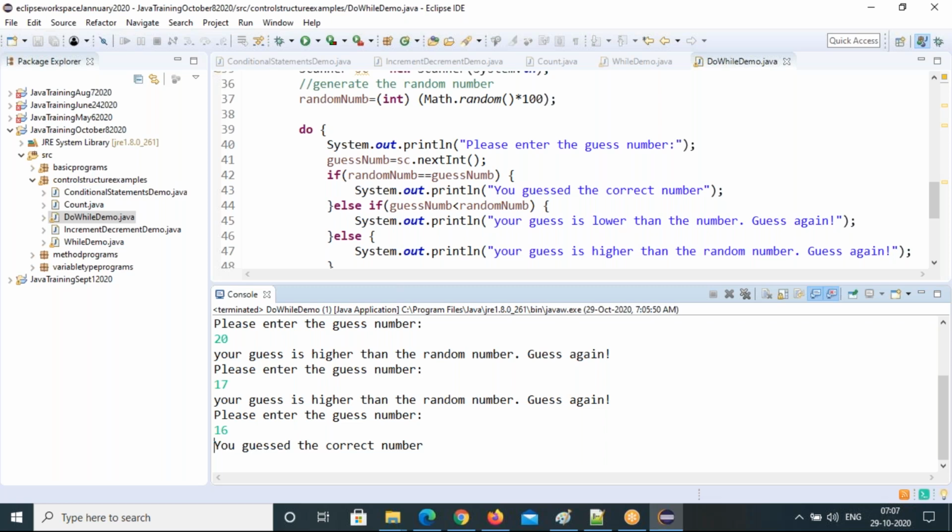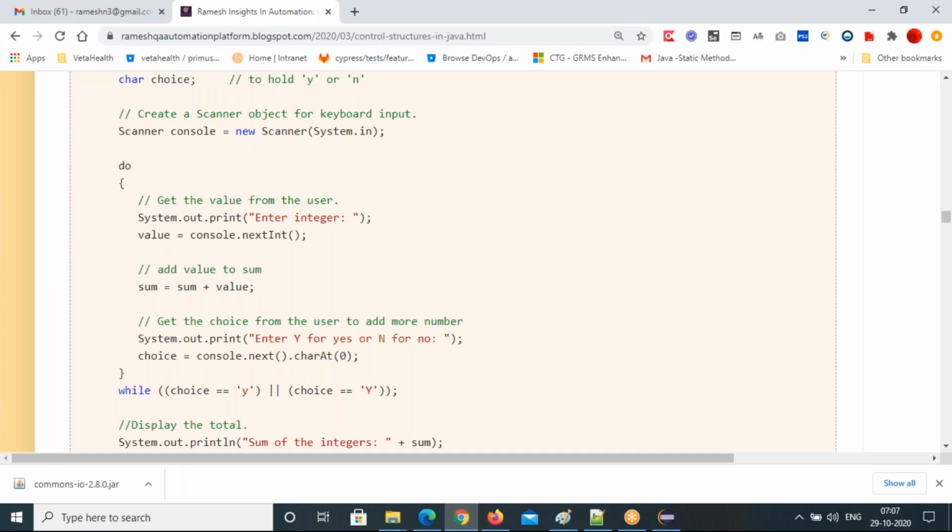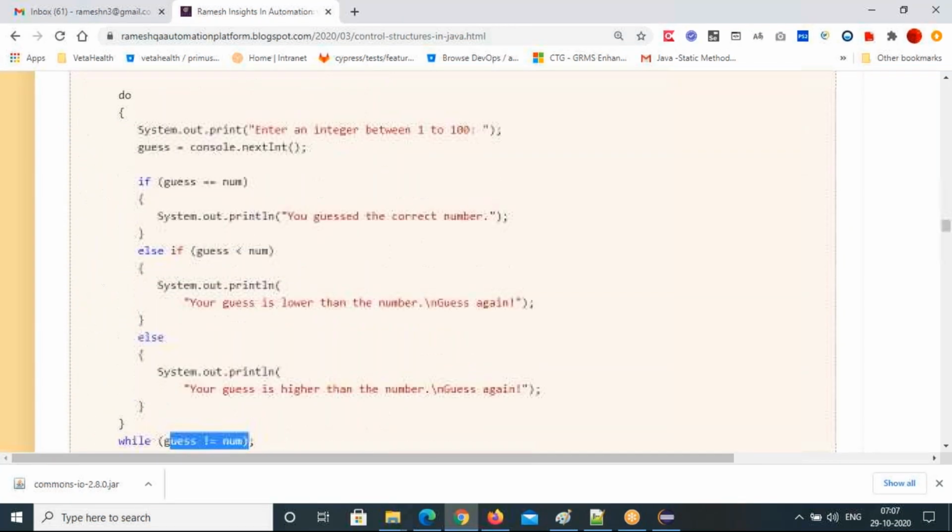Okay, so that's all about the do while loop, but very rarely will you use this do while loop. Mostly the while loop you will use in real use cases also, where you have scenarios in which you first want to execute the statements, and then check the condition at the end. Only in such a case will you use it, but very rarely. But while and for loops are the mostly used ones, and we are jumping into the for loop now. Any questions before going to the for loop?